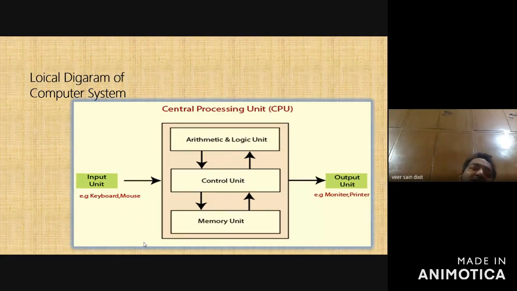Then, logical, there is a G left over here. Logical, LOGICAL, logical diagram of computer system. Okay, so as I told you, the brain is an example of a non-deterministic computer, and this is the deterministic computer. In the brain, the CPU is your brain. Then what are the input devices? Input devices are your eyes, your ears, and your nose. These are various input devices.